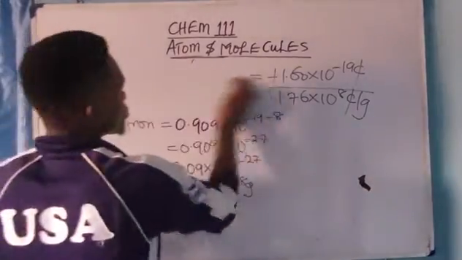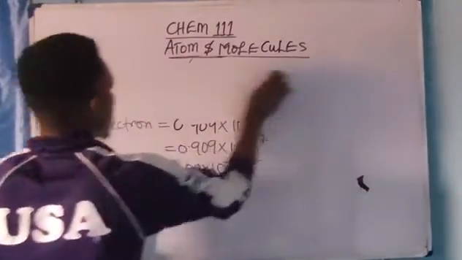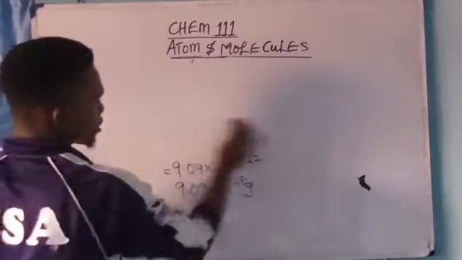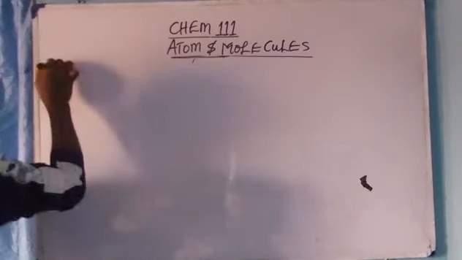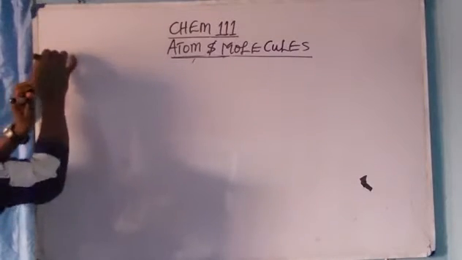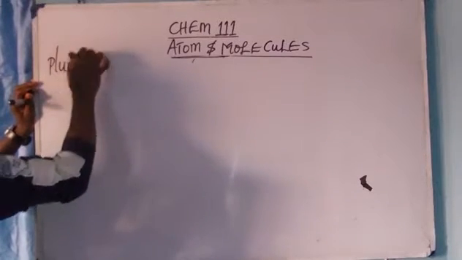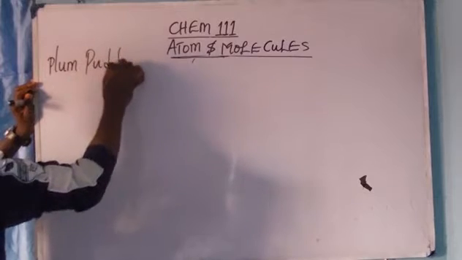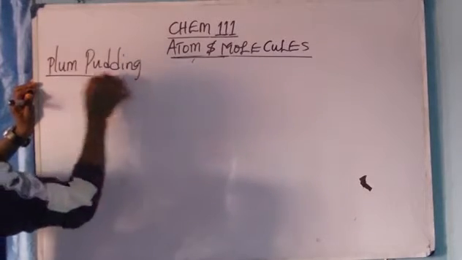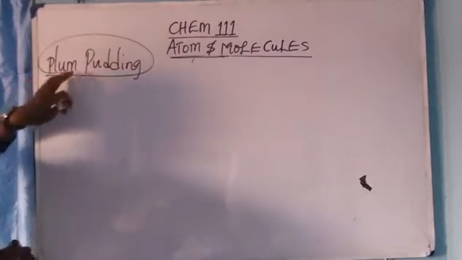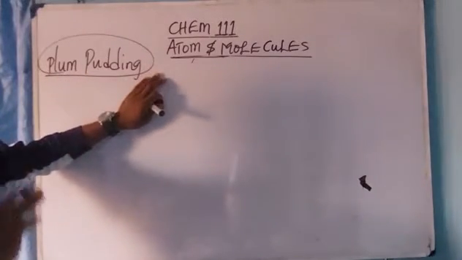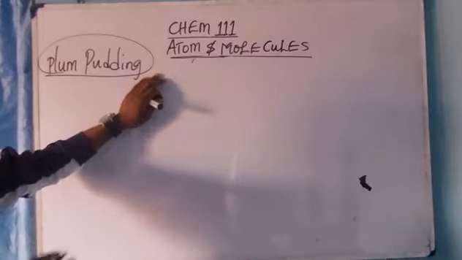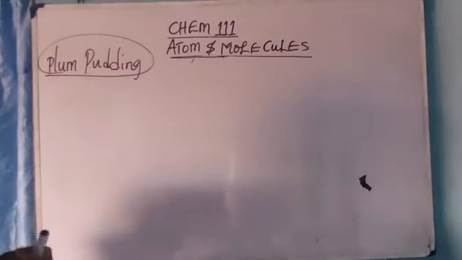Now, that was what Millikan concluded as the charge of the electron. And again, J.J. Thomson's atomic model is called the plum pudding. Take note of that. The plum pudding atomic model is that of J.J. Thomson's atomic model.